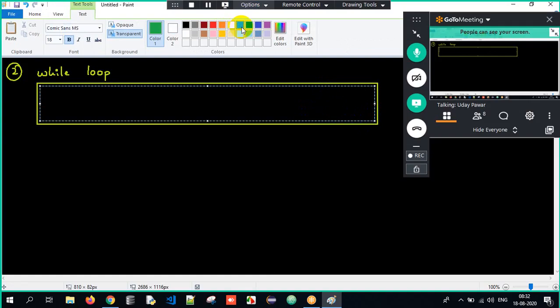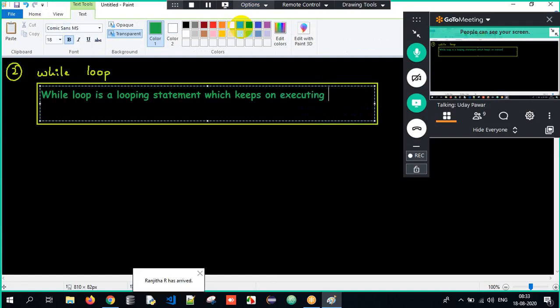While loop is a looping statement which keeps on executing until the condition is false. It is used to repeat a set of instructions, but the speciality of the while loop is that it keeps on executing until the condition is false.